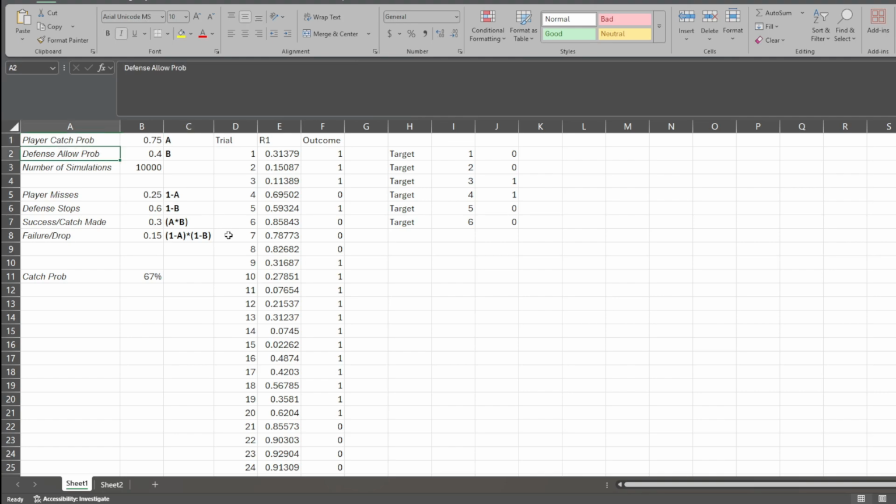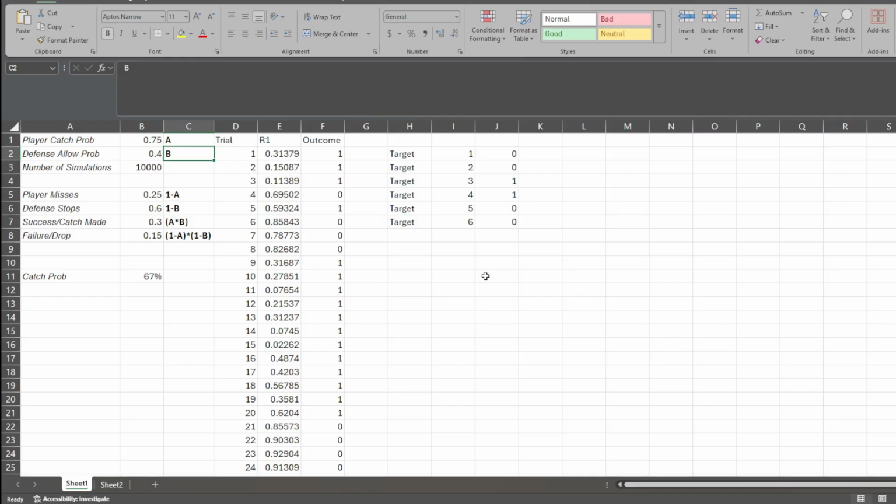Then we're going to say that the defense tends to allow players to make a reception 40% of the time, and we're going to call that B. We also have the number of simulations, which is going to be 10,000. So again, we have the player catch probability and the probability that the defense allows for a catch to be made.